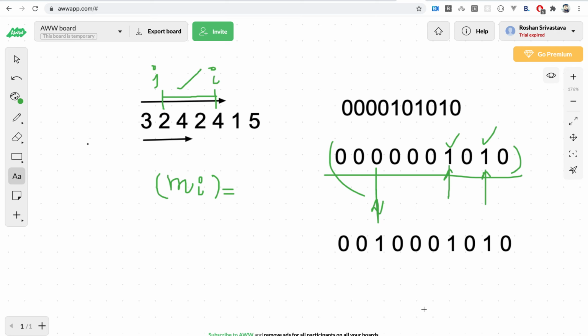And the rest of the logic is similar to the property 1 that we used. We will store the minimum index for each mask, and we'll try to find the length of the segment, and then we'll compare it to the maximum answer that we have till now. So now let's move to the code, and I hope it will be much clearer what we are trying to suggest here, or what the logic is.